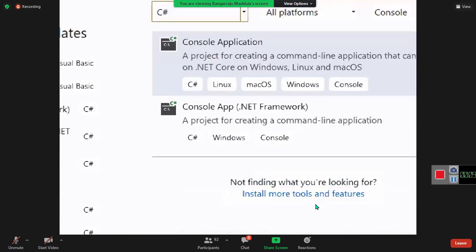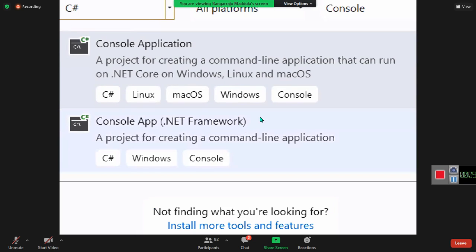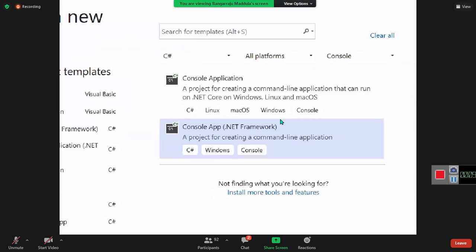For Core and 5, showing all these things again is confusing. That's why they started showing this for framework. So this is nothing but our latest. Core or 5 or 6, all will come here now. So select what? Console app .NET Framework.